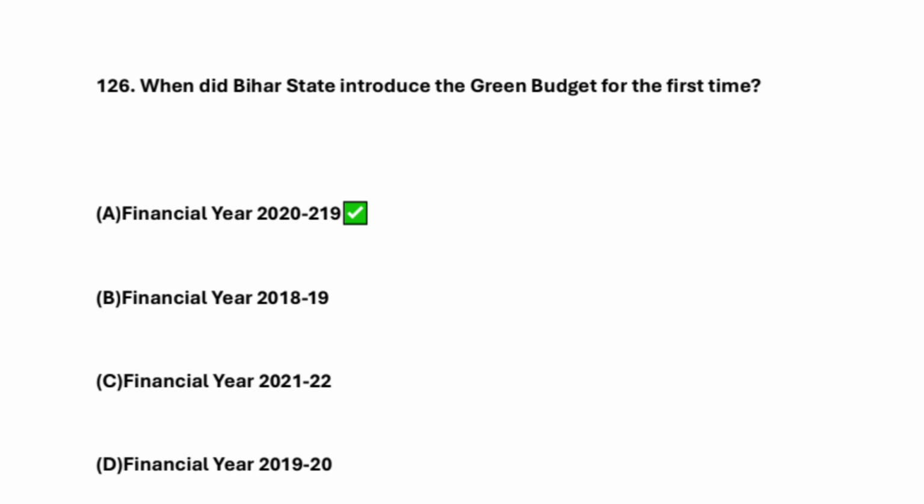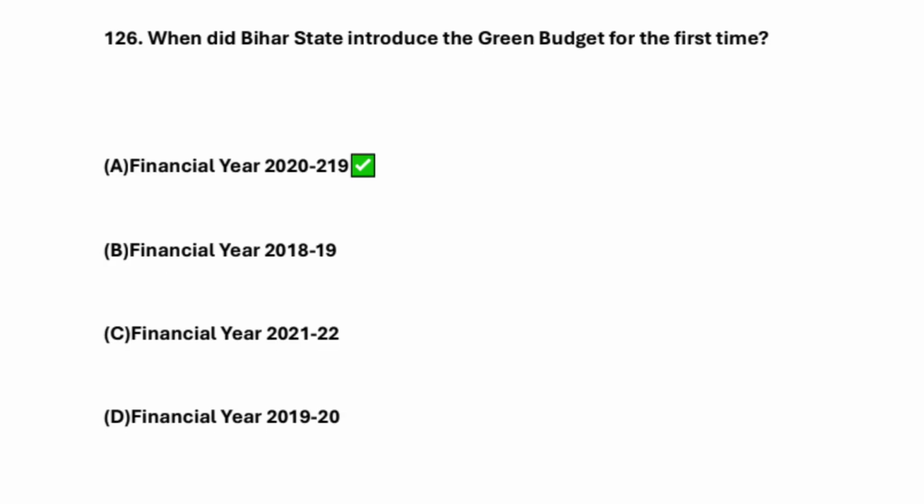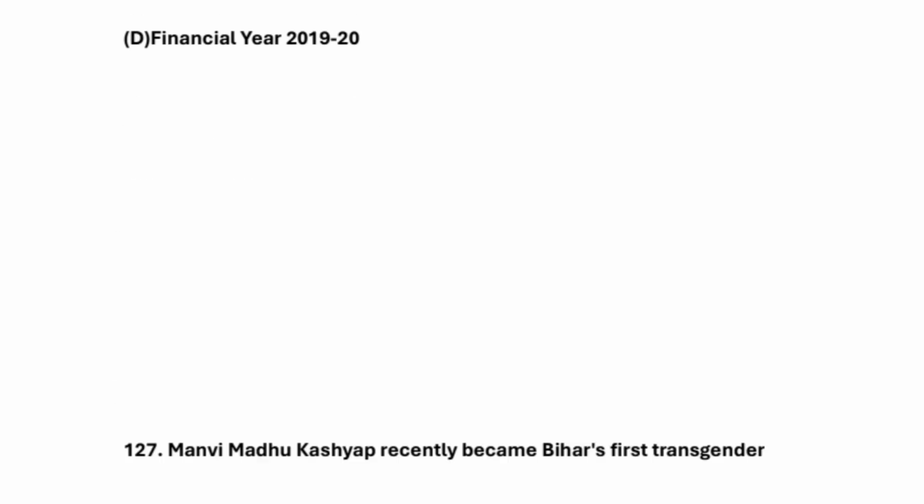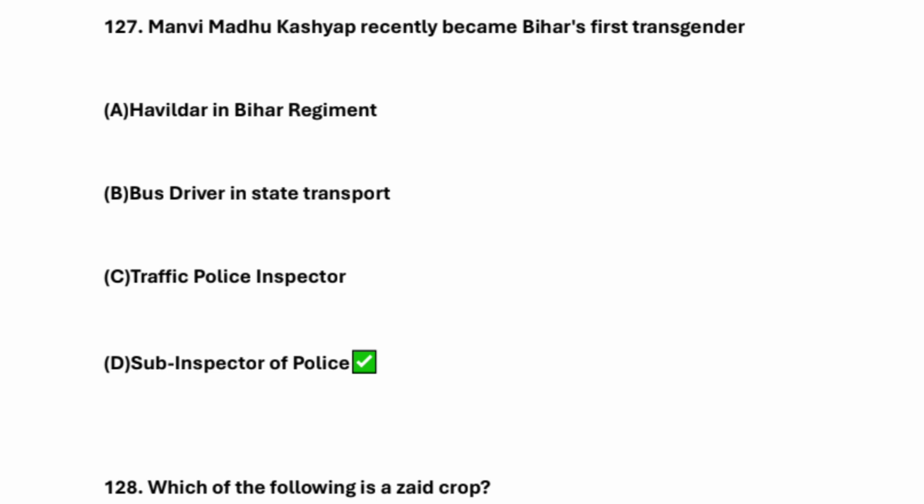When did Bihar state introduce the green budget for the first time? So the green budget for the first time is financial year 2020-19. Okay, next question is what? Manvi Madhu Kashyap recently became Bihar's first transgender sub-inspector of police, right?